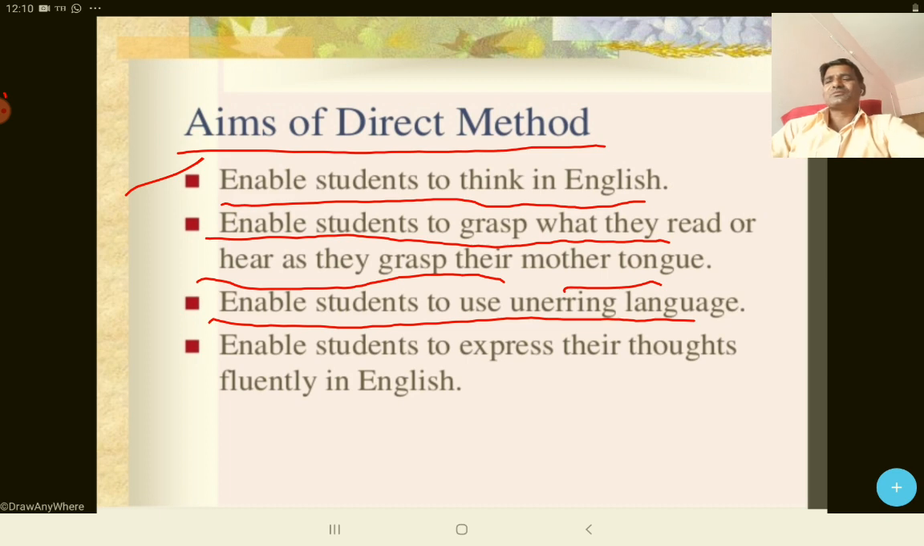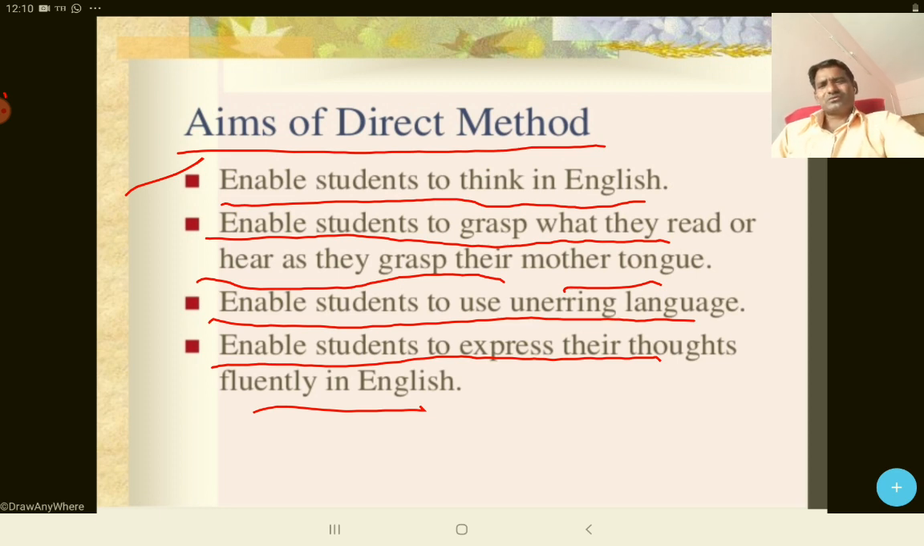Okay, so next, to enable students to express their thoughts fluently in English. This is because when we think in English only, it's very easy for the student to speak fluently in English. Okay, next, come to the next slide, please.